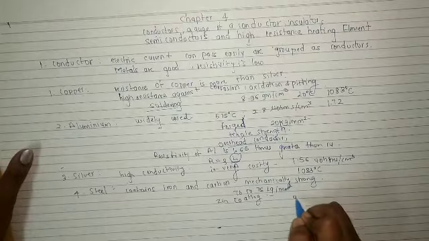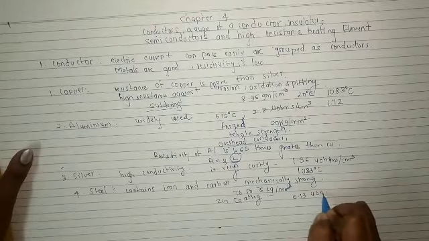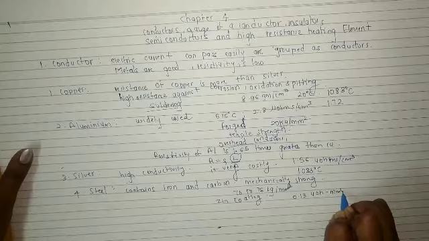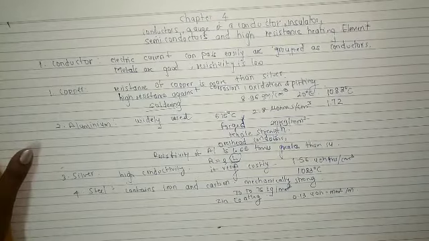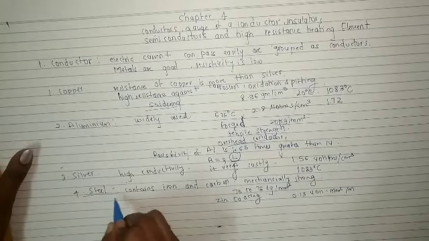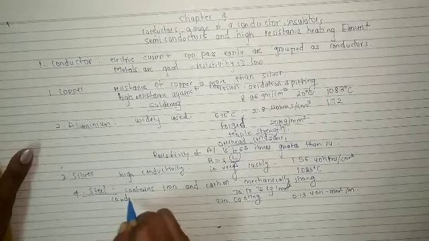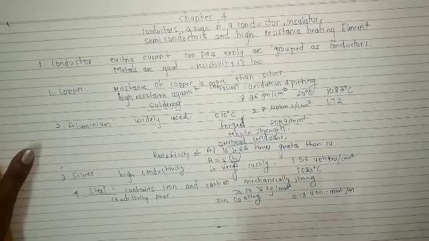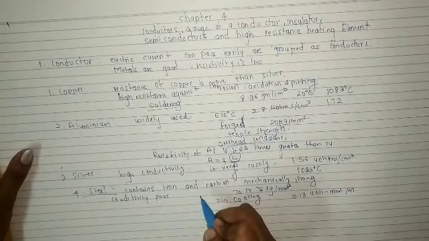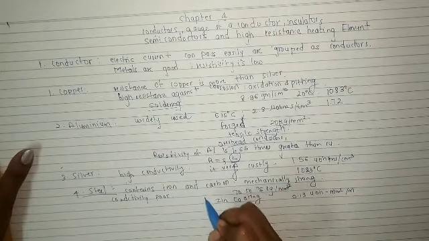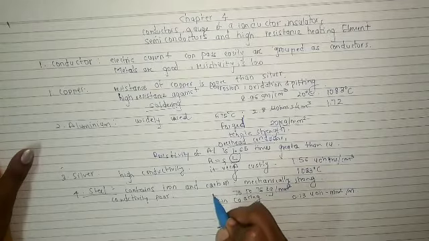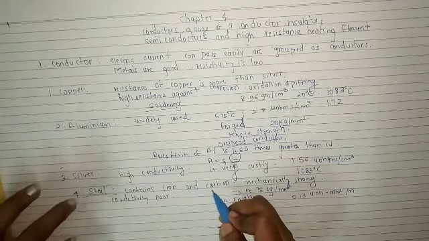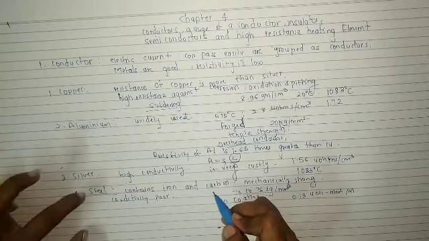Resistivity is 0.13 micro ohm meter. Conductivity of steel is very poor. So use as conductor is restricted. The steel used as conductor is restricted.